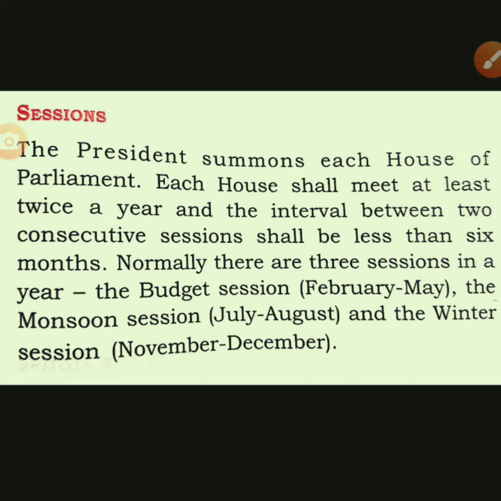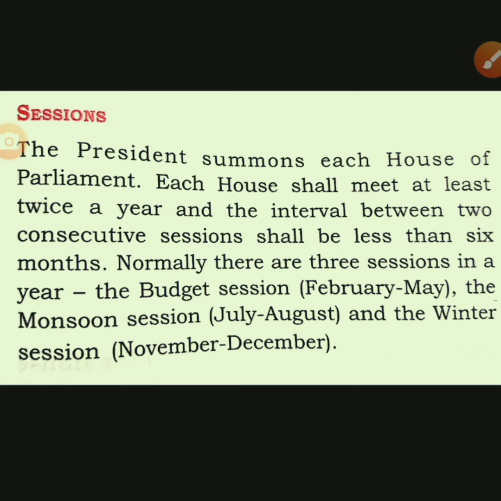Means the gap between the two sessions should be at most 6 months. But normally we are having three sessions in our parliament. First is the budget session, which is held in February and May. Second one is the monsoon session, which is held in July and August. And third one is the winter session, which is held in November and December.